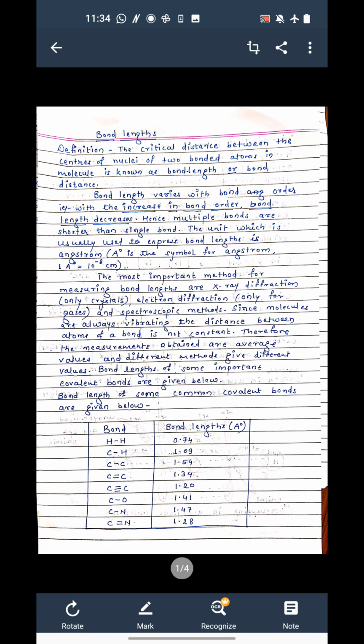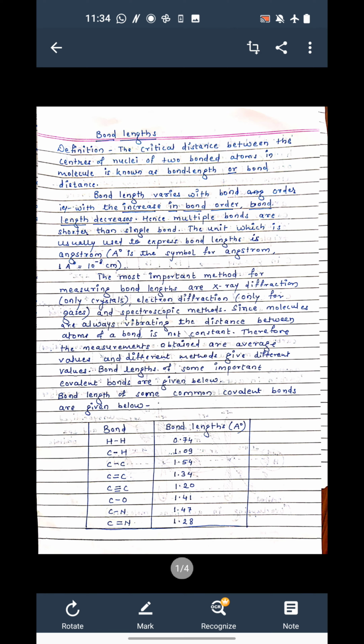Now we say that the carbon-carbon single bond length is 1.54 angstrom, but it is not exact, because the molecule is always vibrating, and many methods are there to determine the bond length of any bond.